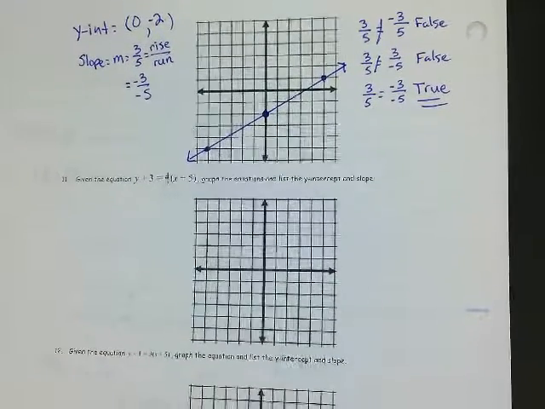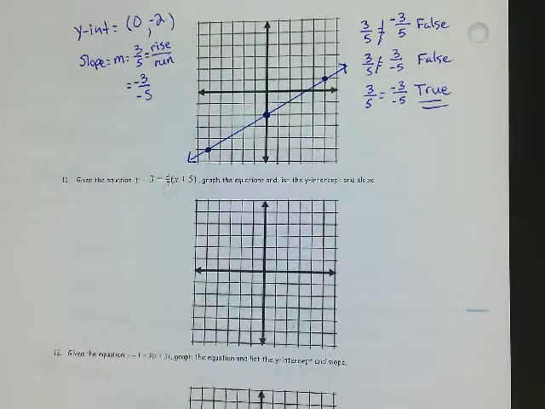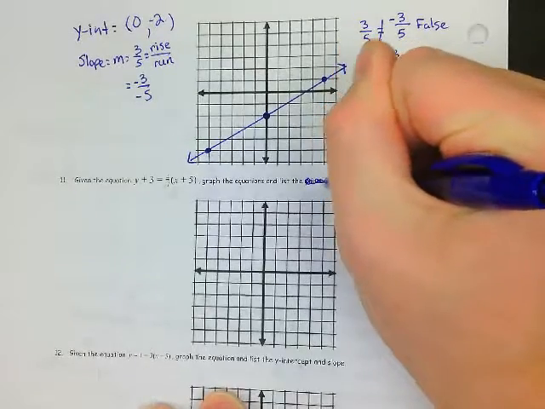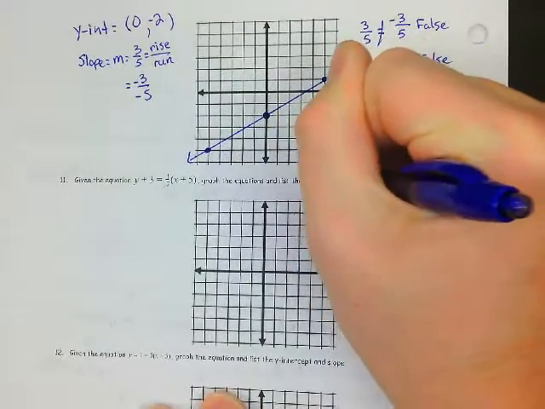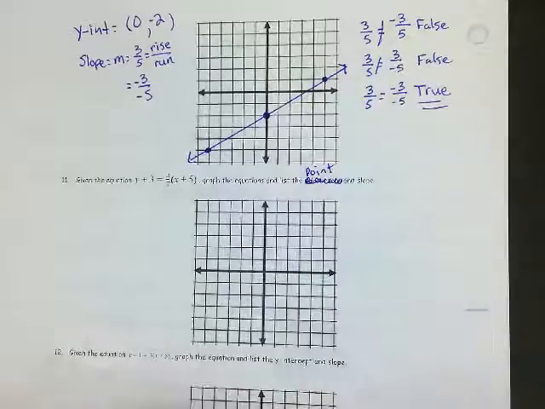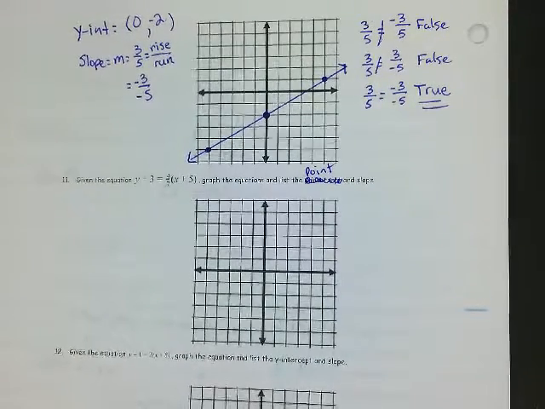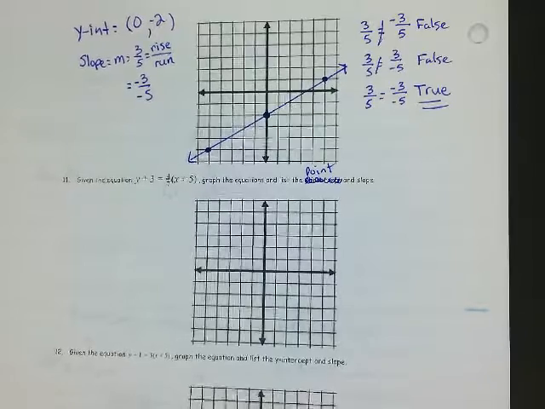All right. Next up, given the equation y plus 3 equals 4/7 parentheses x plus 5, instead of listing the y-intercept, I want you to list the point from the equation and the slope. Okay? We're going to list the point and the slope.